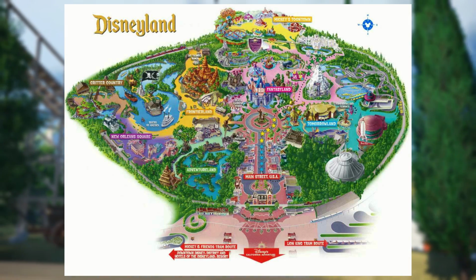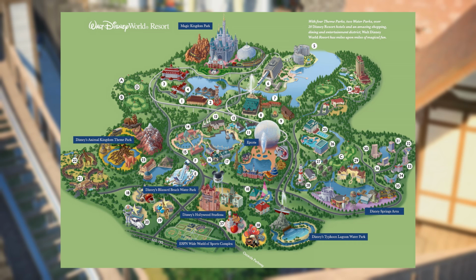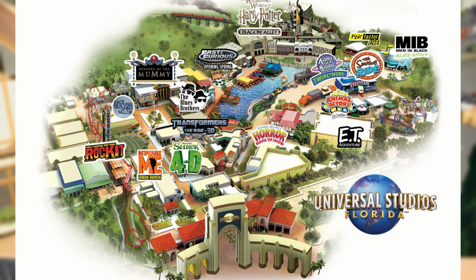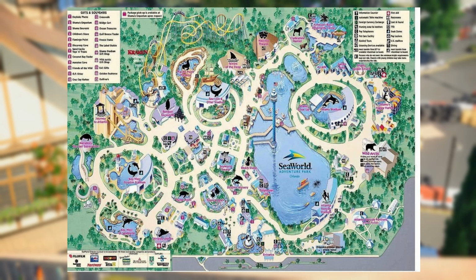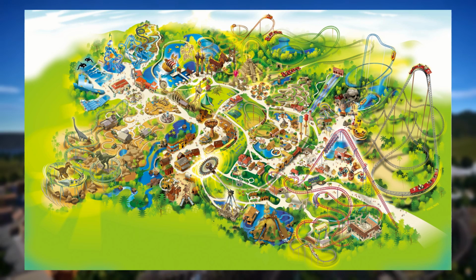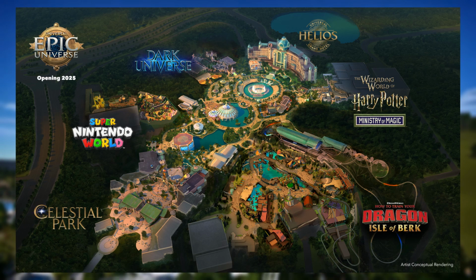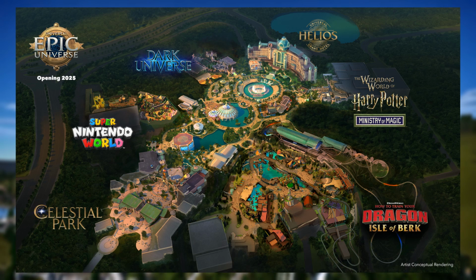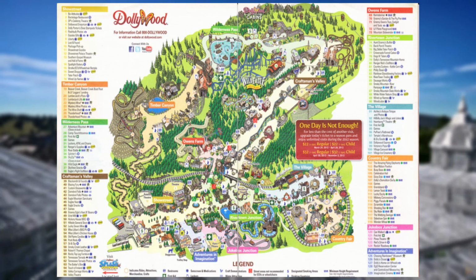Take Disneyland, for example, with its enchanting fairy tale landscapes and immersive storytelling. Or you could pick Universal Studios, known for its thrilling movie-themed attractions that bring Hollywood blockbusters to life. Or even SeaWorld, that does the same thing just with animals, or aquatic life. Studying these real-world parks not only sparks our imagination, but also provides valuable insights into what makes a park successful. From ride placement to guest amenities, there's much to learn from these industry giants.